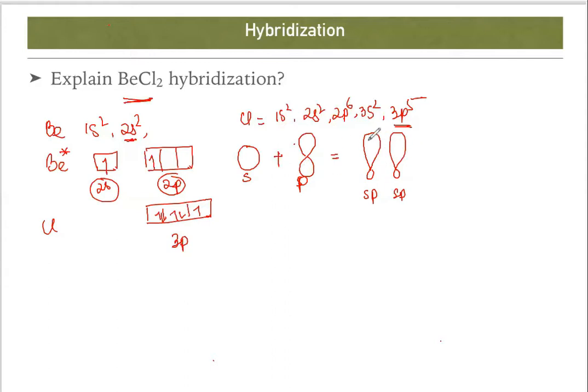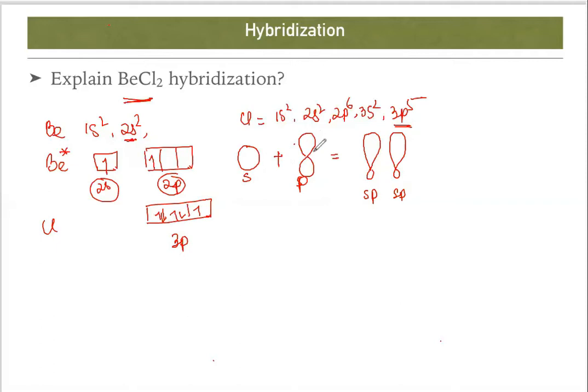Why sp hybrid orbital? Because S and P orbitals have combined, so they have generated a new set of hybrid orbitals, that is sp. This also sp. Now see what happens. As you already know, chlorine has this one empty orbital. Now the question is, how many electrons are present in this S? 1.